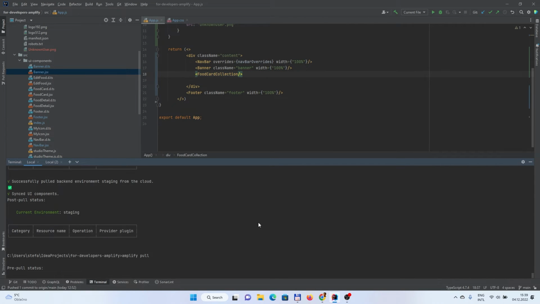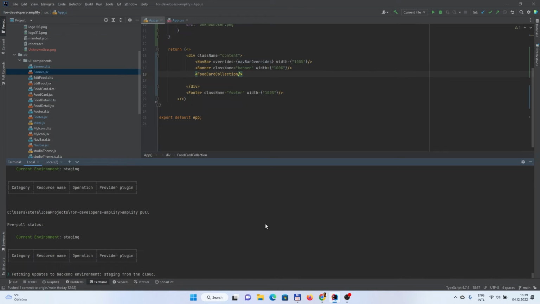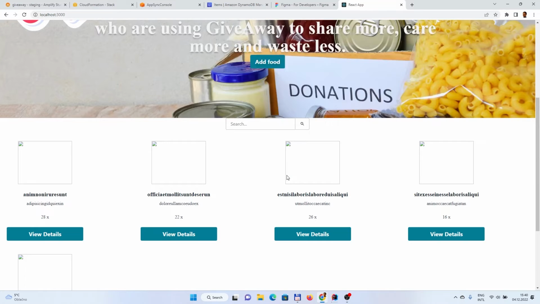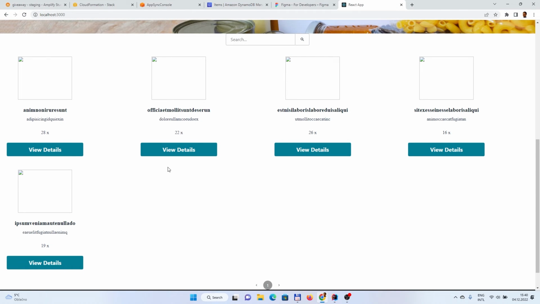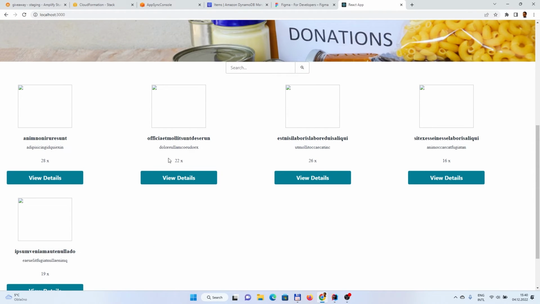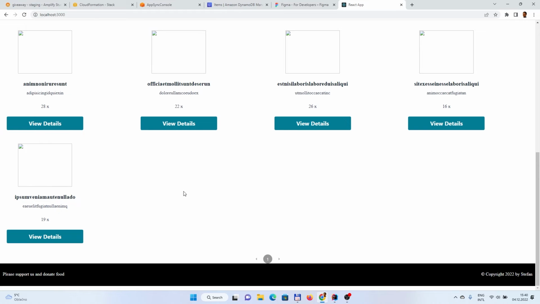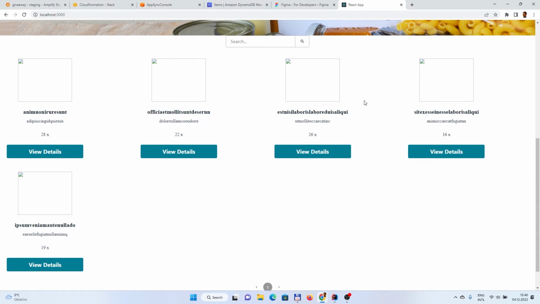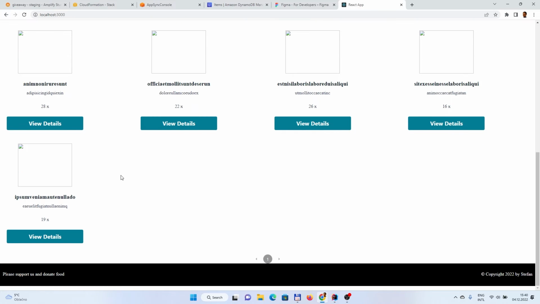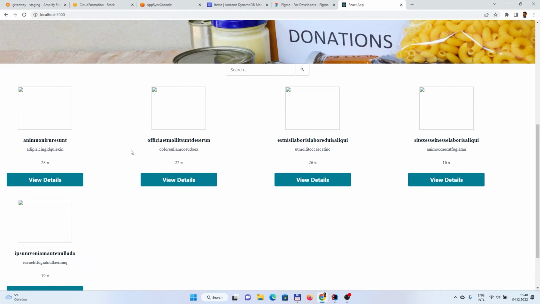So let's do the poll and let's check what was generated. Yeah, and after some time we had automatic generation, and we should see all of the items. Yeah, obviously those are fake items which were auto-generated, so you cannot see the real images, but when we add them, that would be then fine.